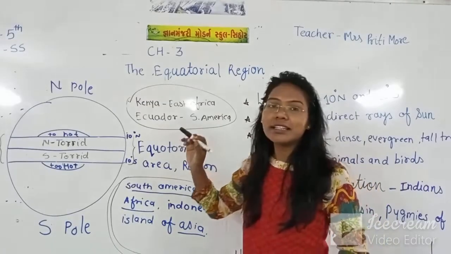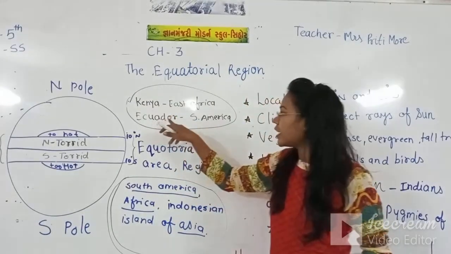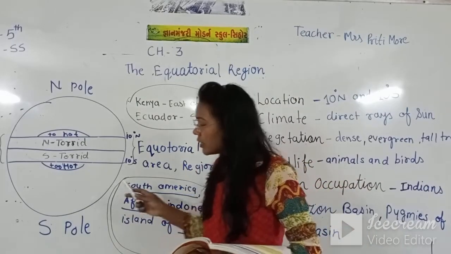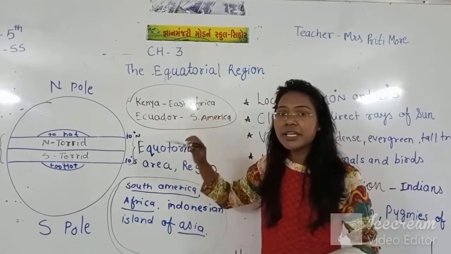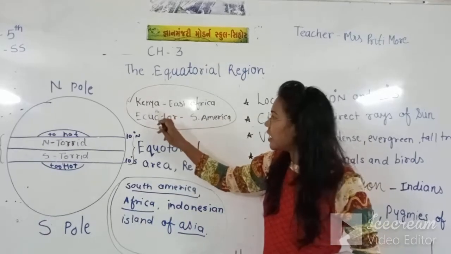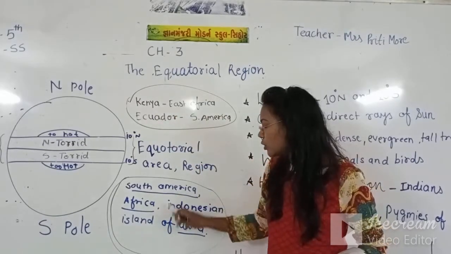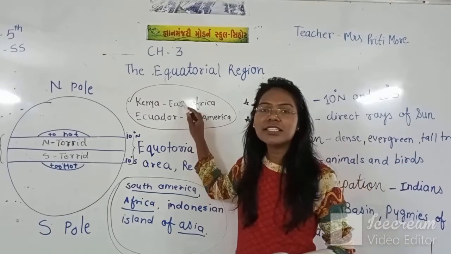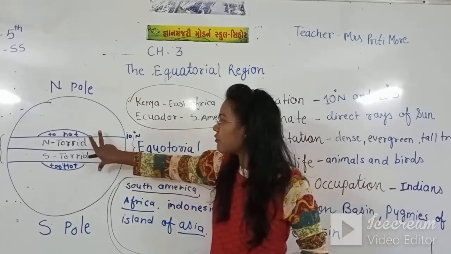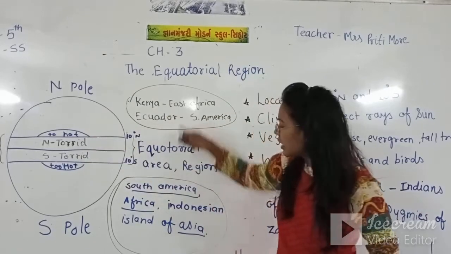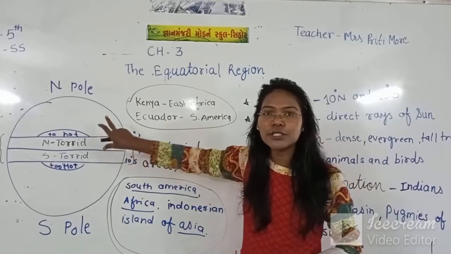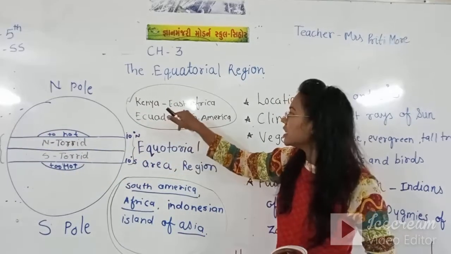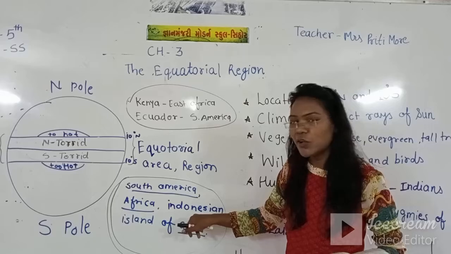But if you see the climate of Kenya and Ecuador, it's a little different. But the sun rays are coming to both areas, all of which come in the equatorial zone, and the sun rays directly come to this area also and this area also.